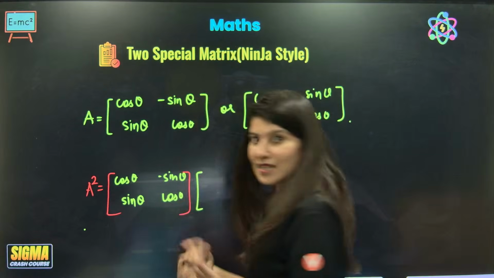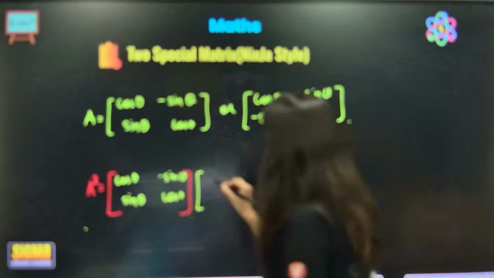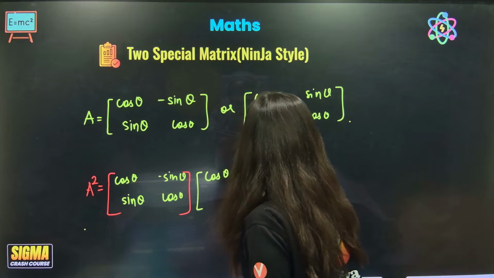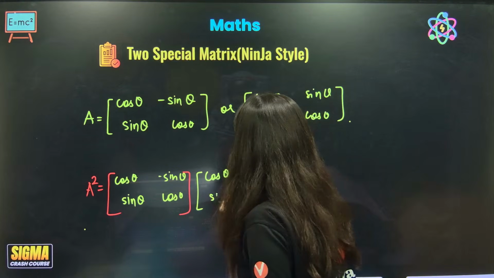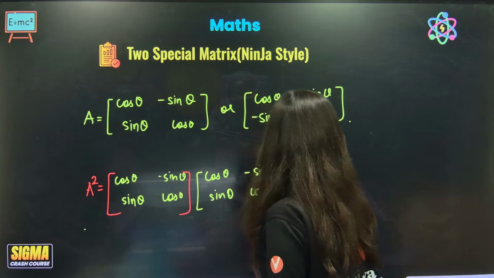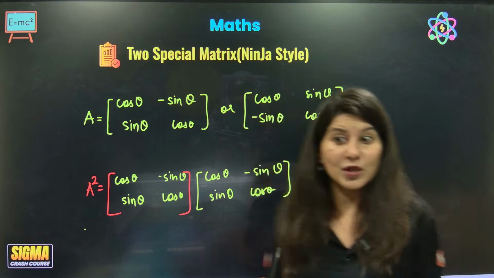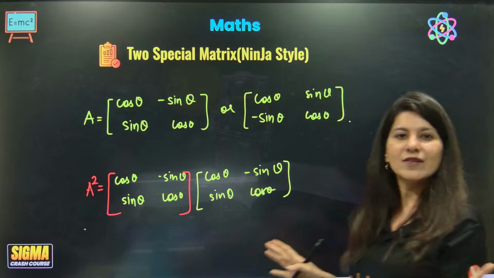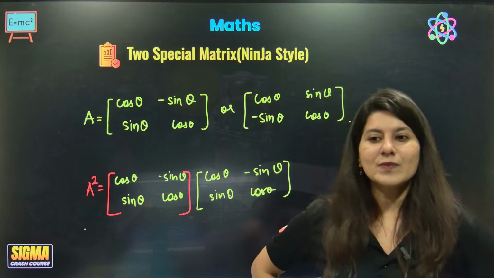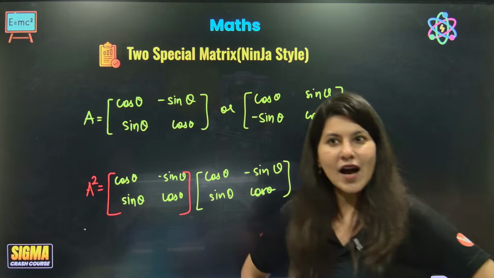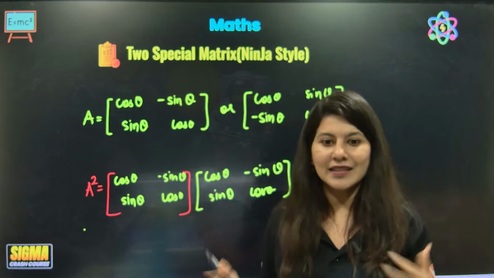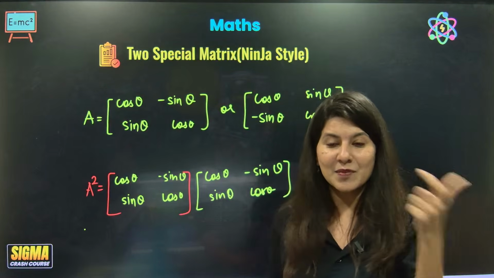One more time, that's how we multiply. A square is A into A. Cos theta minus sine theta, cos theta. See, what's the ninja style over here? Let me show it to you. What's the ninja observation? A ninja ma'am always observes and thinks, is it happening? Is it some pattern? Can I tell it to my students and become a ninja style?